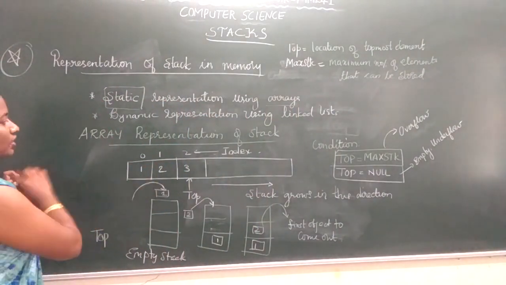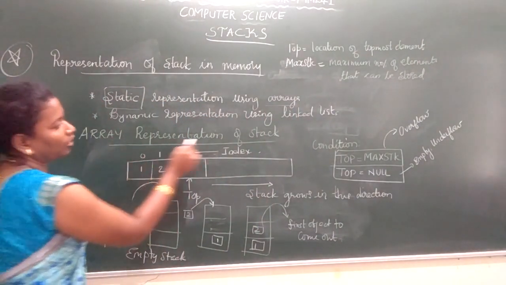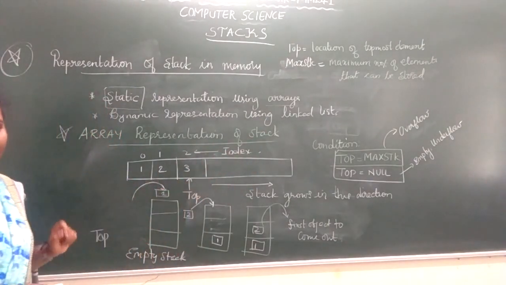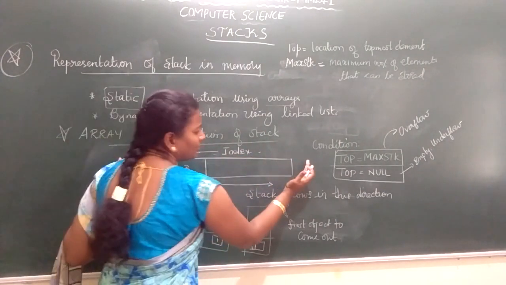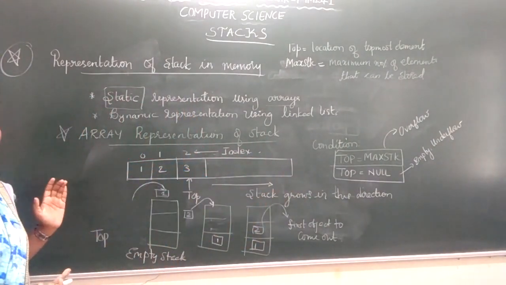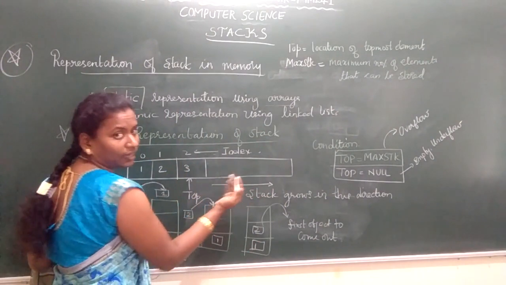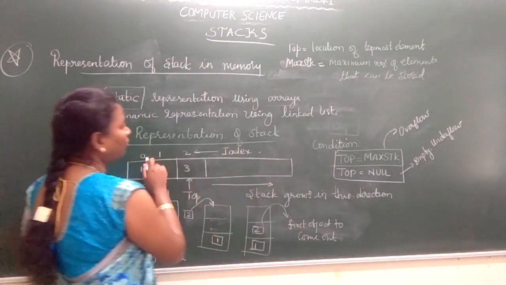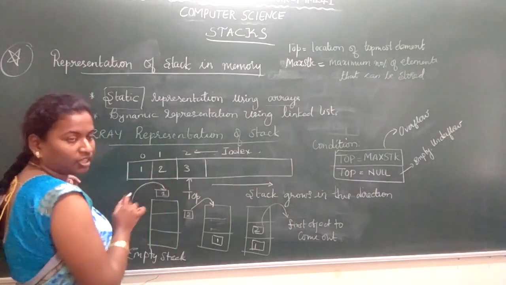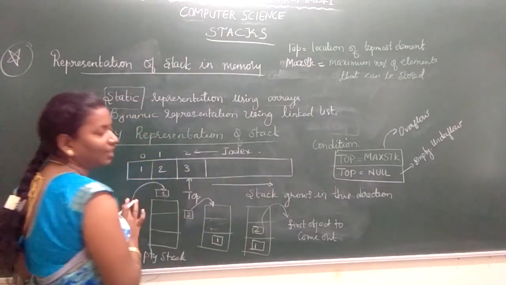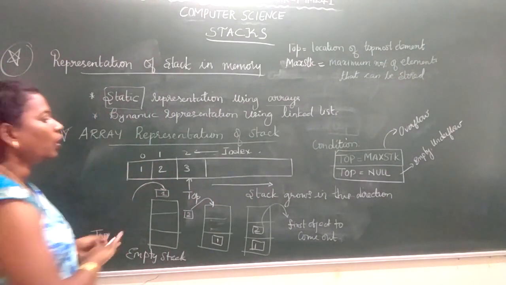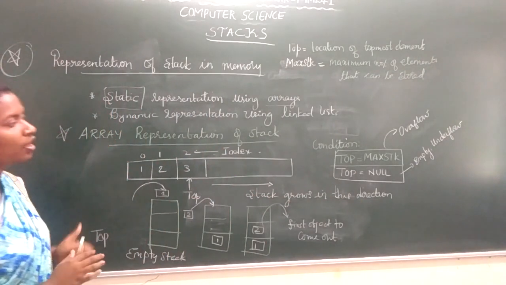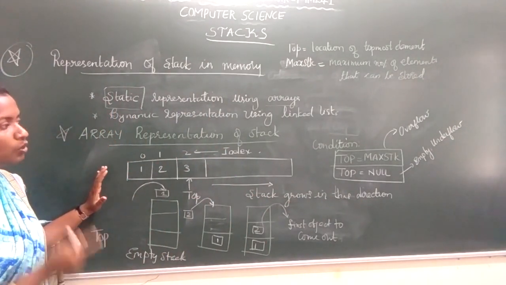So next, I have discussed about the array representation of stack. So by using array, how am I going to represent my stack? We are all aware that stack is a linear and ordered collection of elements where the elements are contiguously arranged in a linear fashion. See, I have taken an array. These are my index. These are my stacked elements. So I am implementing the stack by using a one-dimensional array. So the stack goes in this direction. The 0, 1, 2 is called as index.